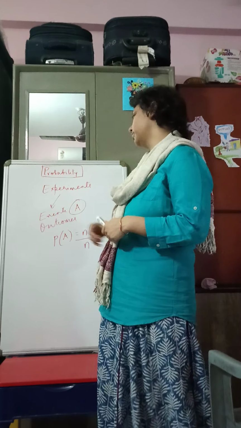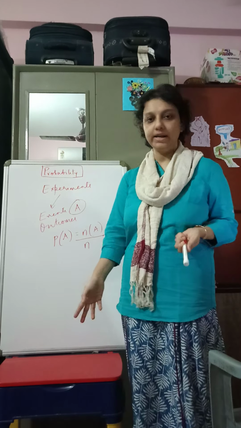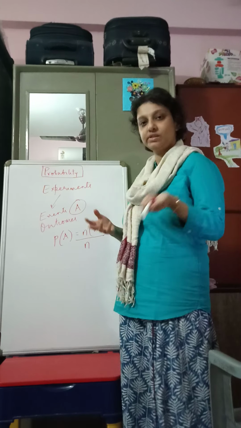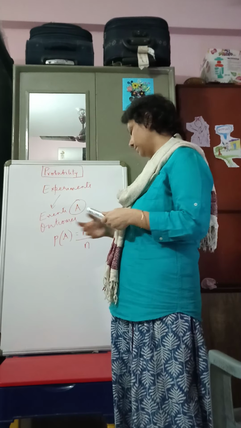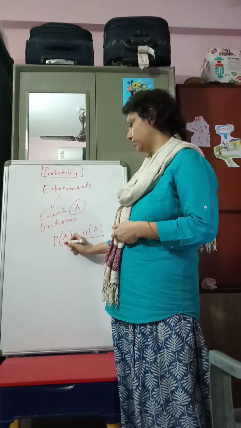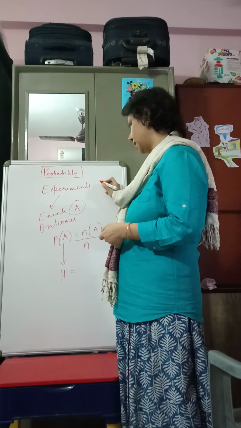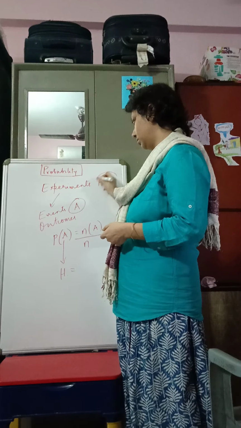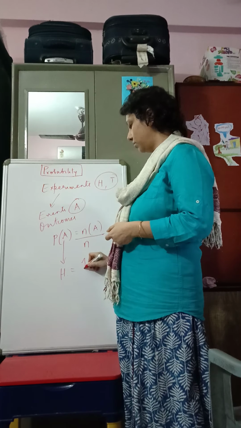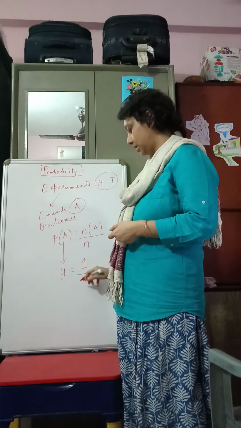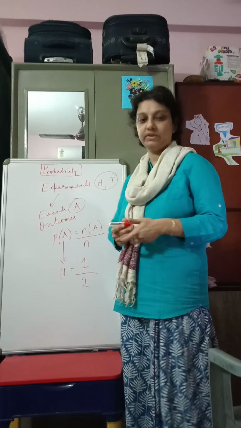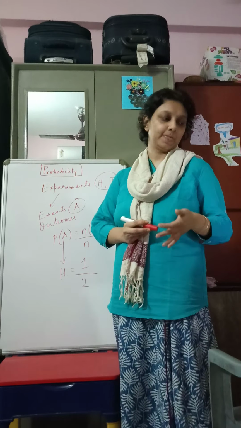Suppose the experiment is tossing a coin, so there are two cases possible. You either get a head or a tail. So what is the probability of getting a head when you toss a coin? The number of events favorable is 1 and the total number of events in the denominator is 2.